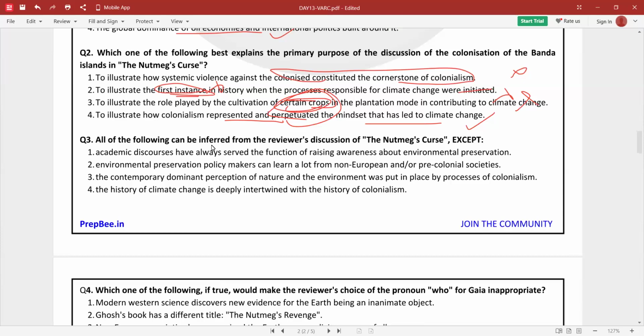Now, all of the following can be inferred except. What can be inferred from the reviewer's discussion, except: the academic discourses have always served the function of raising awareness about environmental preservation. We do not talk about this, so hold on to this. Environmental preservation policymakers can learn a lot from non-European or pre-colonial societies. Yes, that is given. The contemporary dominant perception of nature and the environment was put in place by processes of colonialism. Yes. The history of climate change is deeply intertwined with the history of colonialism. Yes, it is given. So first is your answer.